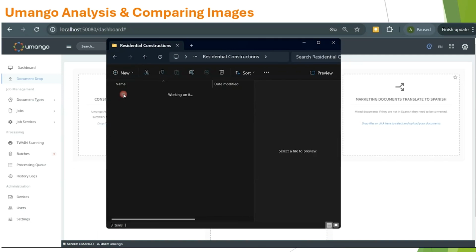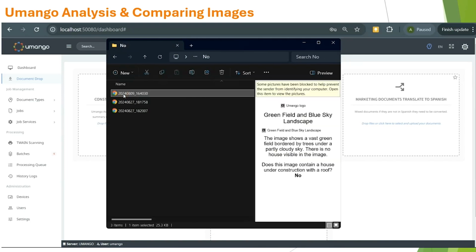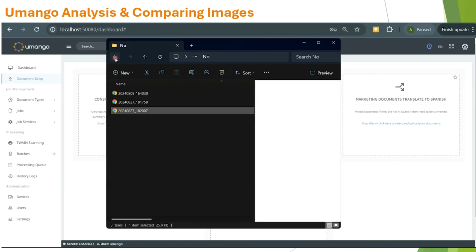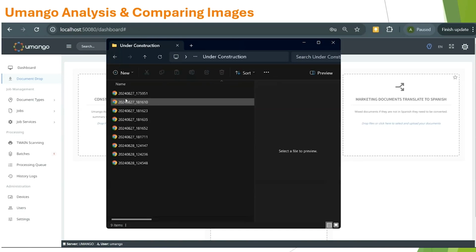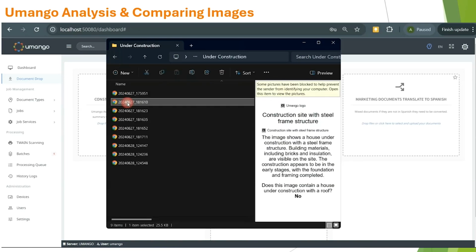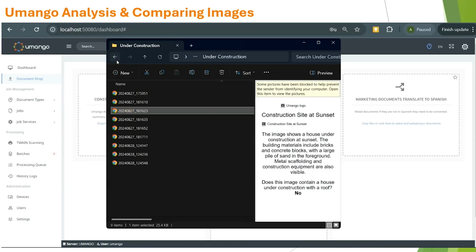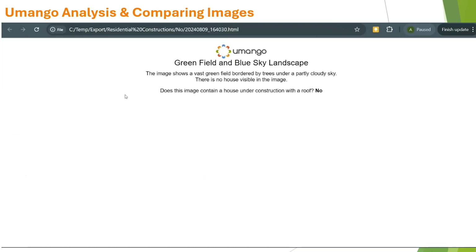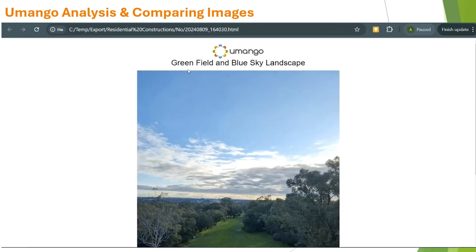And you'll start to see that already I've got an HTML file here with the no's, and we've got some images that have been processed and been deemed under construction. So automatically Umango makes decisions, answers those questions, and starts to file them into different export methods that we want. So I'm just going to show you these very quickly. These are under the no folder.